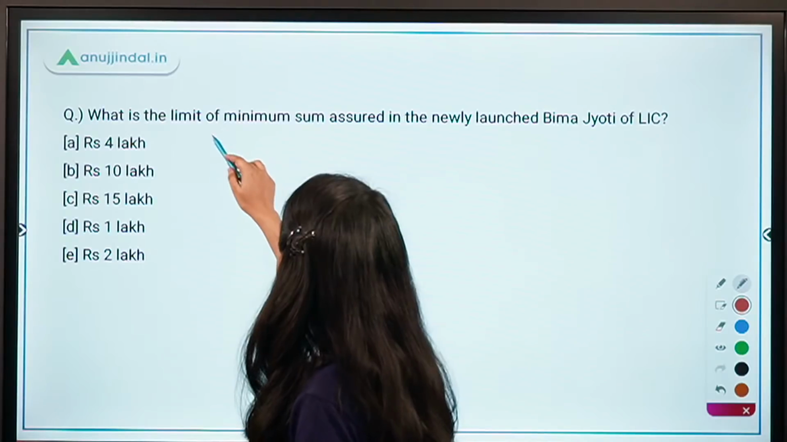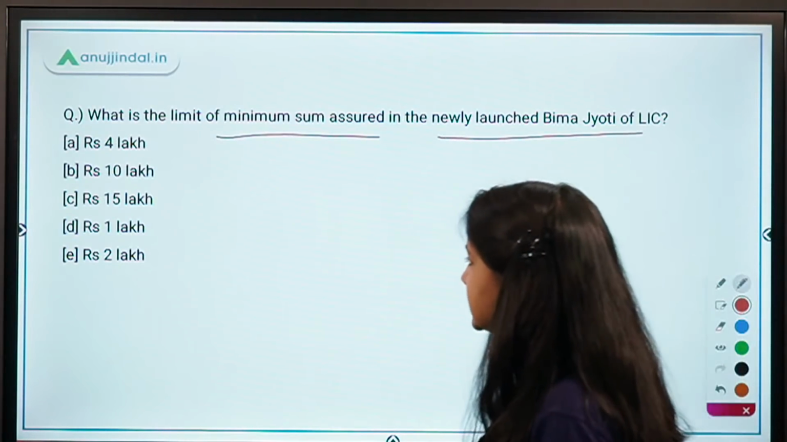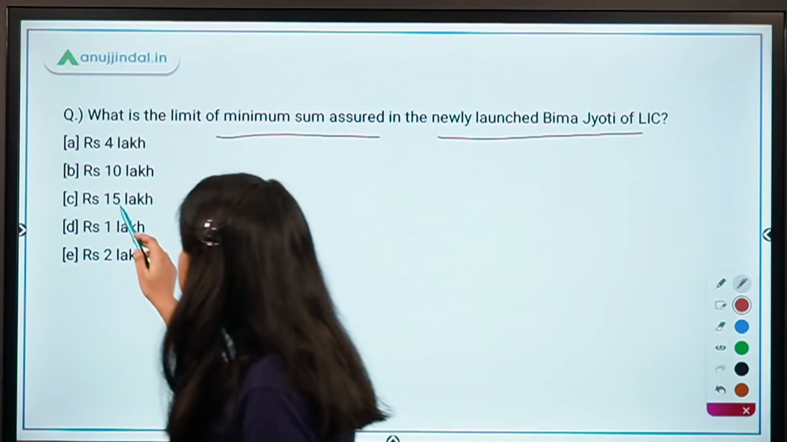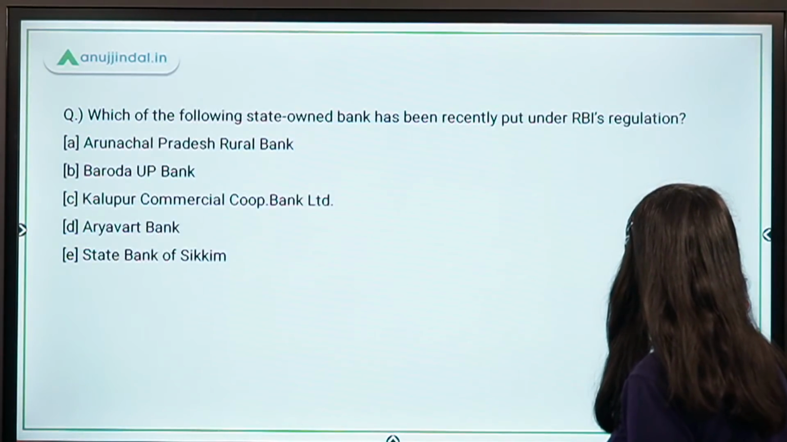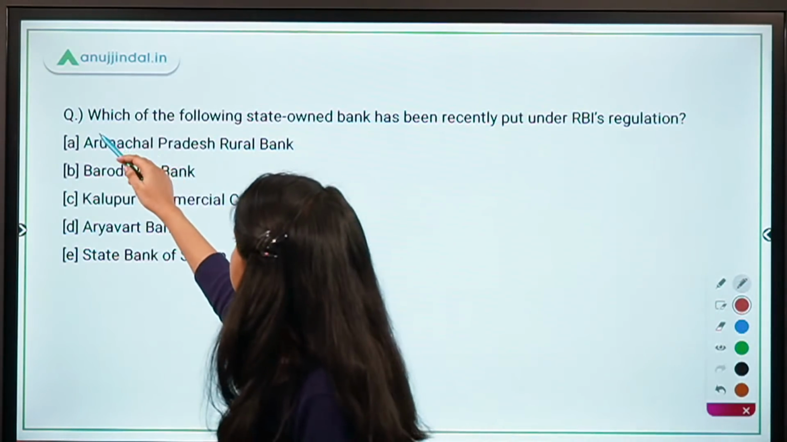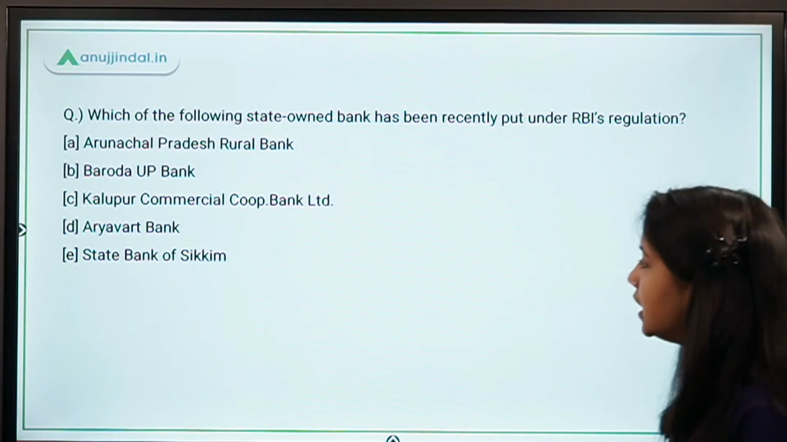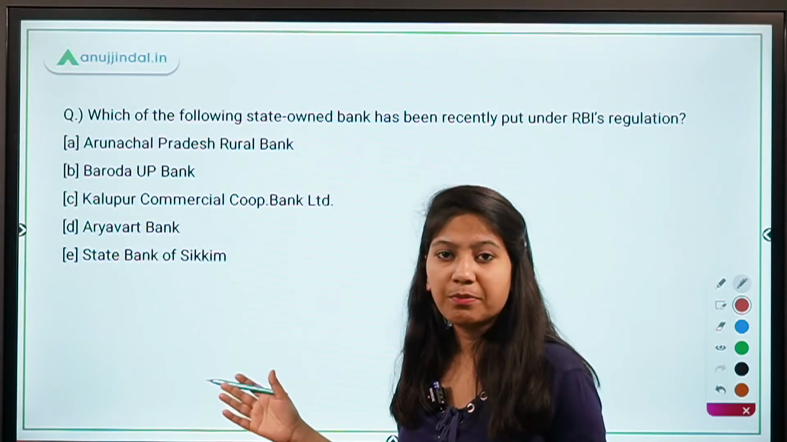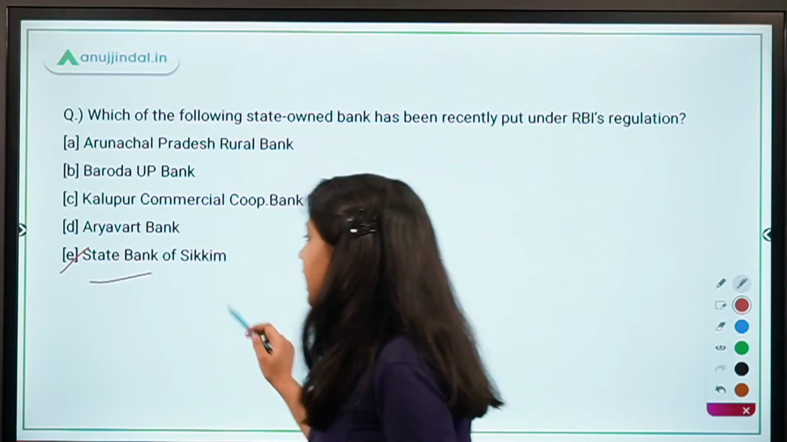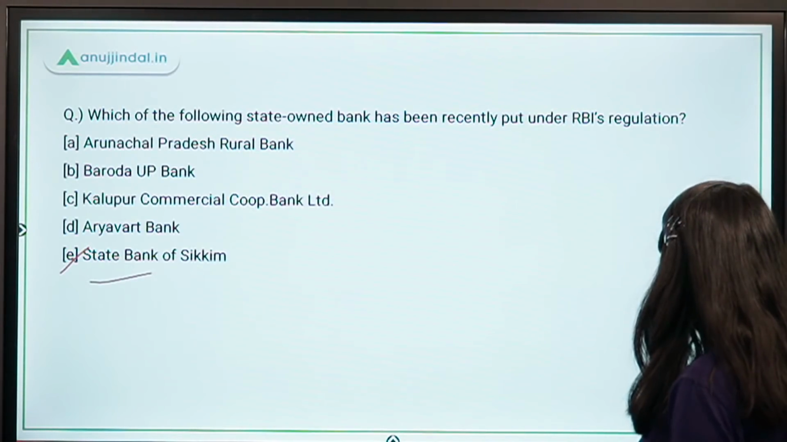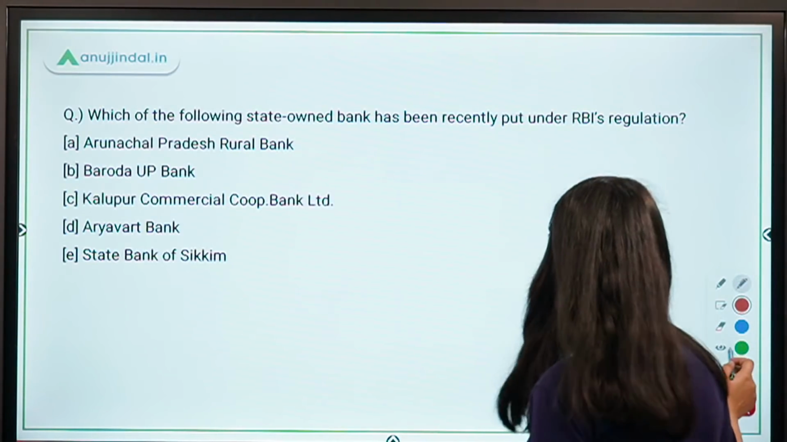What is the limit of minimum sum assured in the newly launched Bima Jyoti of LIC? The right answer here is 1 lakh. Which of the following state-owned banks has been recently put under RBI's regulation? If you remember, in the beginning of this session I had told you that it is the State Bank of Sikkim that has been taken under the regulation of RBI.